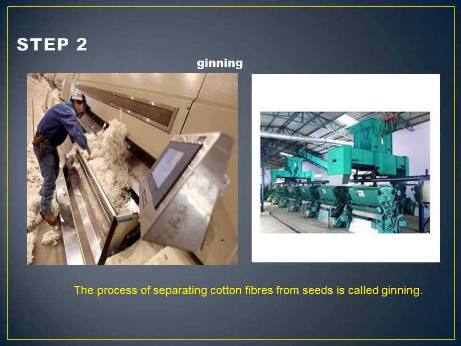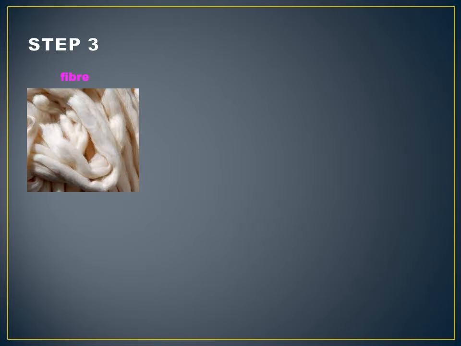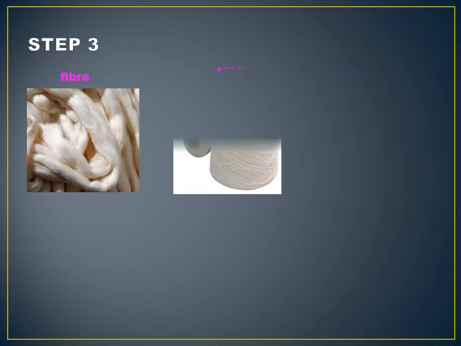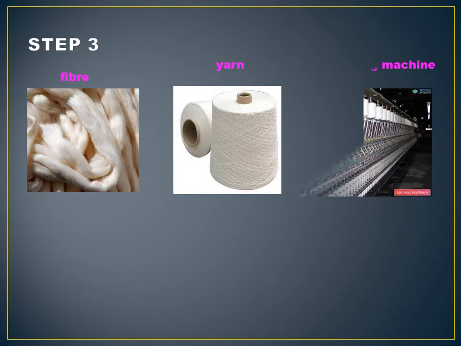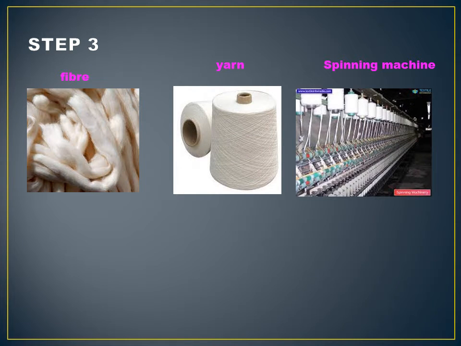Next, the fibers are cleaned and made into a long thread-like strand. Then the fibers are spun using a spinning machine to form cotton yarn.